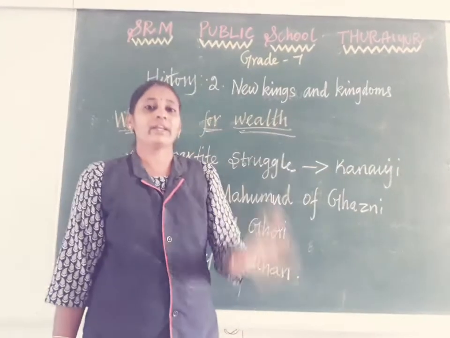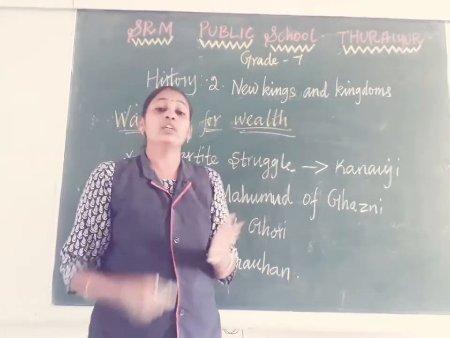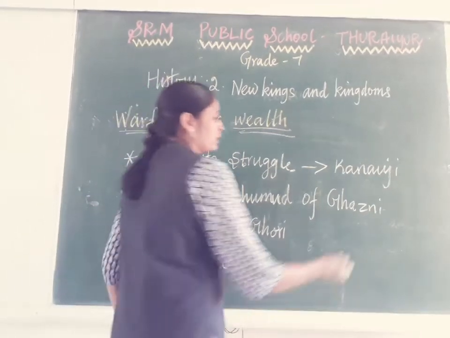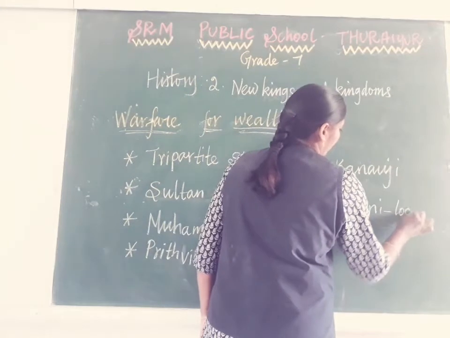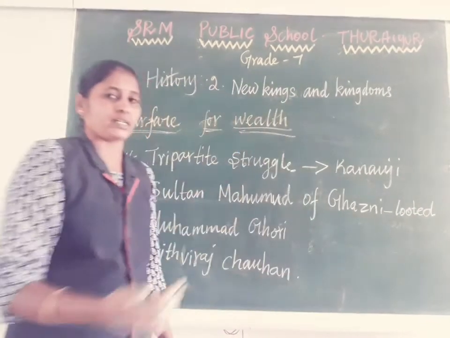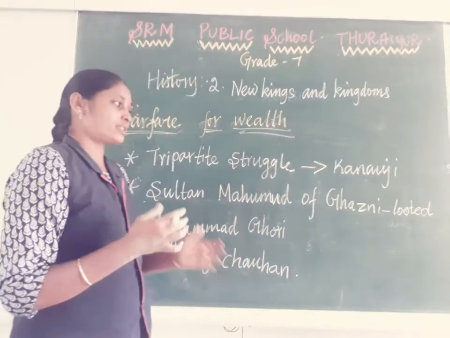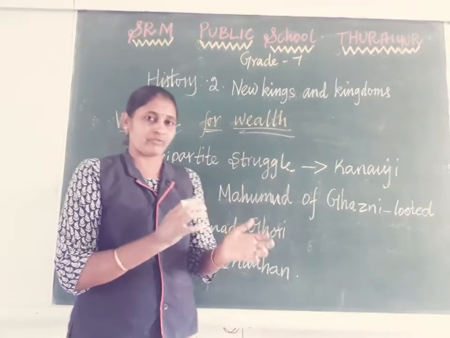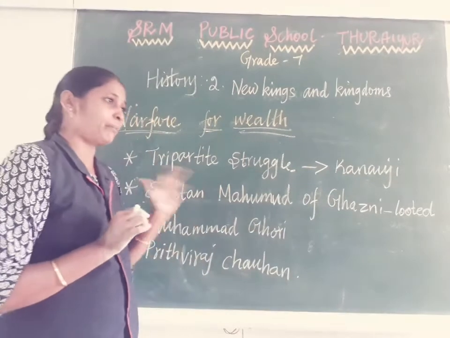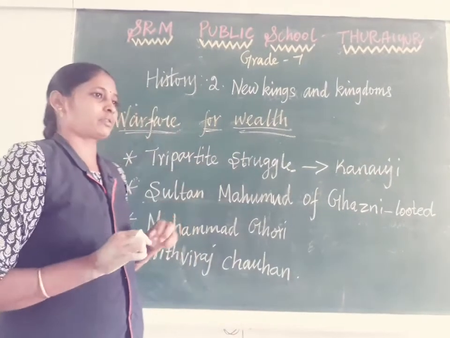He came to India and looted many things. What do we mean by looted? To capture many things from here and take them to his country. He did not aim to rule India, but his focus was particularly temples and the kings' palaces.